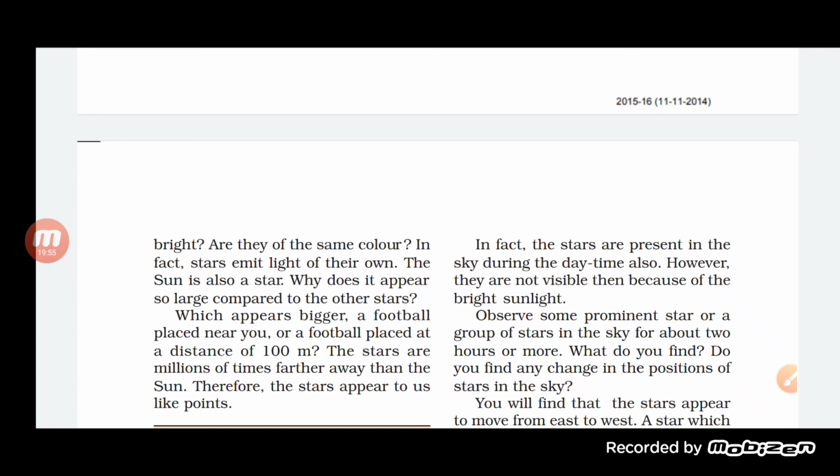Obviously the same thing is true with the sun also. The stars are millions of times farther away than the sun, and because of that the sun appears very large, but the stars appear like a point.